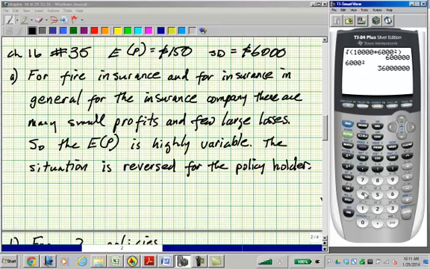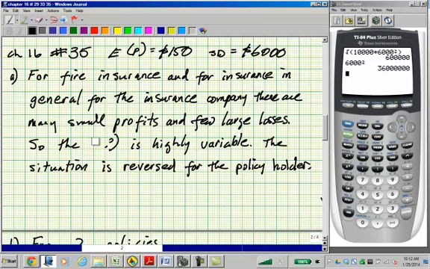Anyway, so in general, for an insurance company, there are many small profits, right? These are payments of $150, $150, and then once in a while a home burns down, and then they've got big losses, okay? The cost of the house, the property, there could be injury, all sorts of different things. So I have the expected value here, the standard deviation. So the standard deviation of the profits is highly variable.